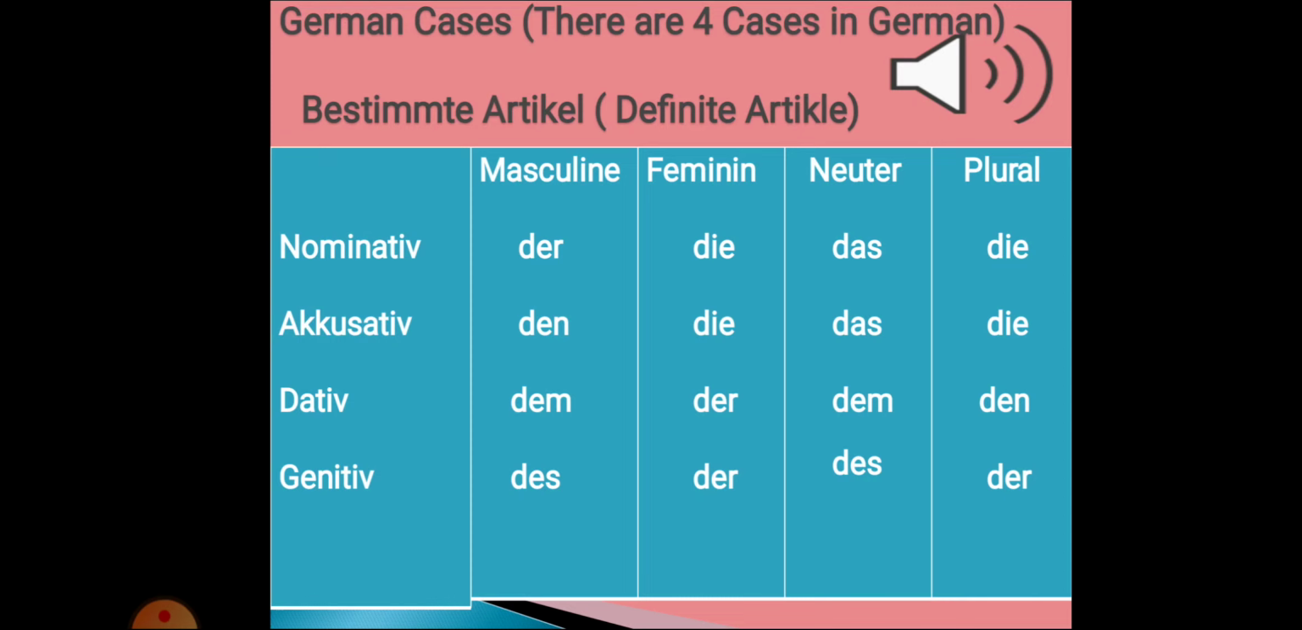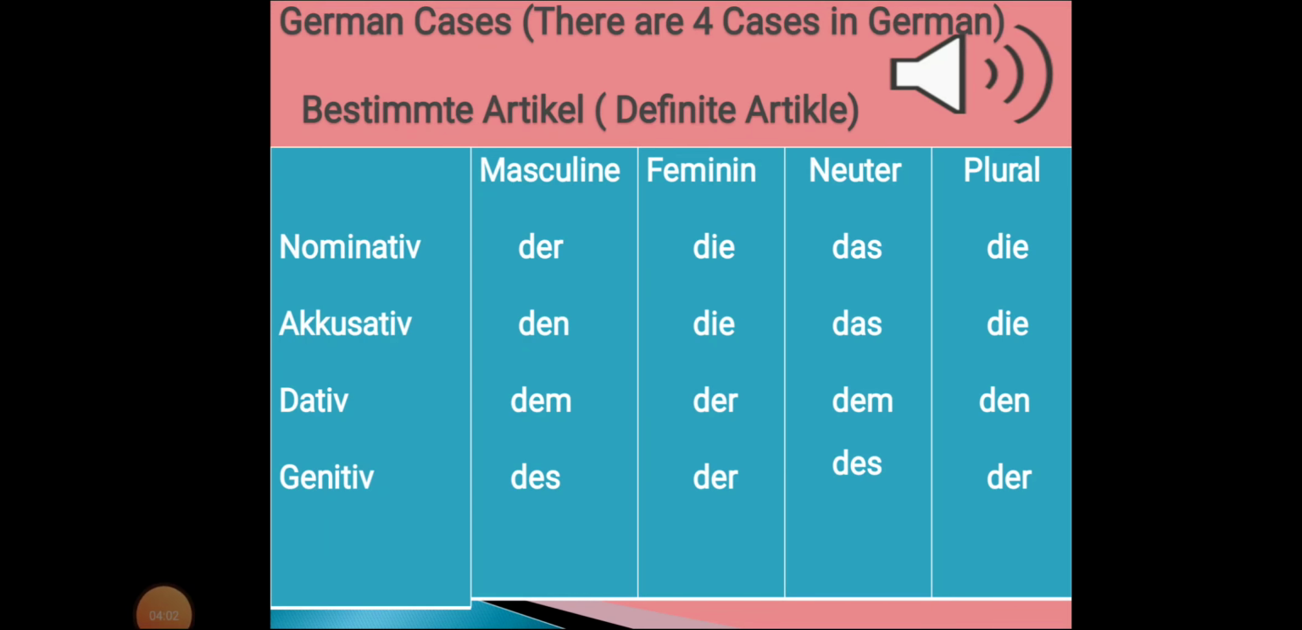So we will learn now dative case. Dative case according to nominative we will change dative. In nominative masculine article is der, which will be changed in dative dem. Nominative feminine article is die, which will be changed in dative der. Nominative neuter article is das, which will be changed in dative dem. Nominative plural article is die, which will be changed in dative den.